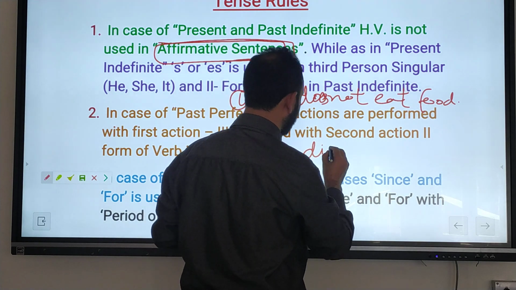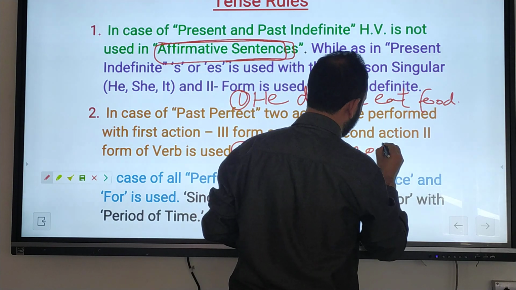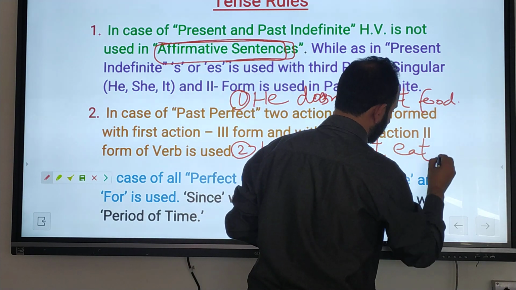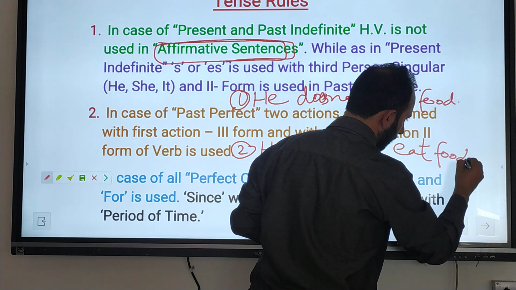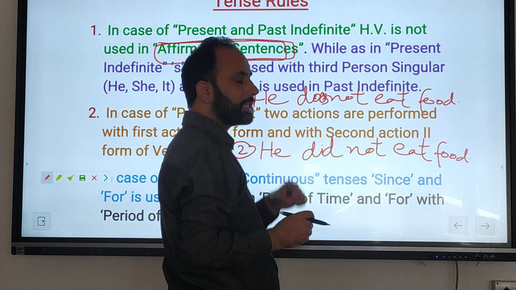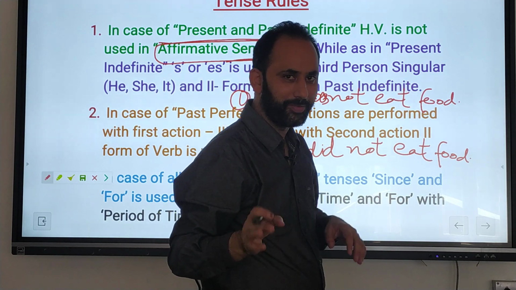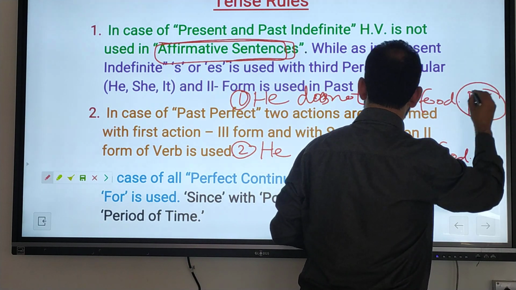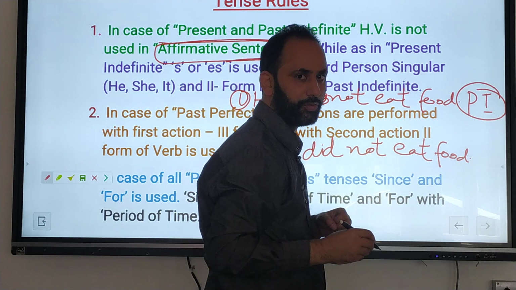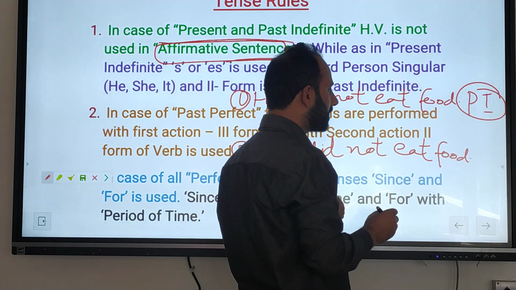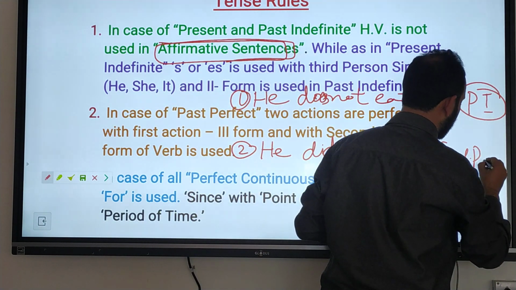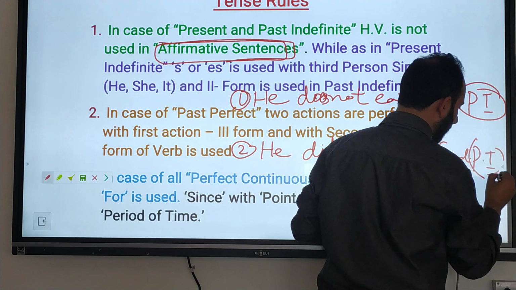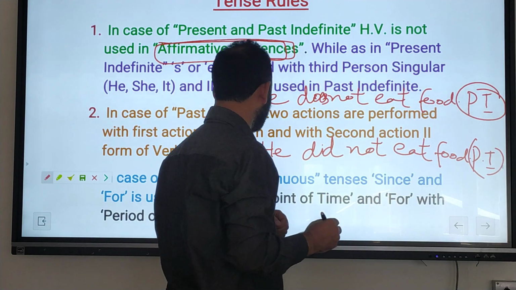He did not eat food. Which type of sentence is this? Very good, present indefinite but negative. Which type of sentence is this? Past indefinite but negative. Very good.